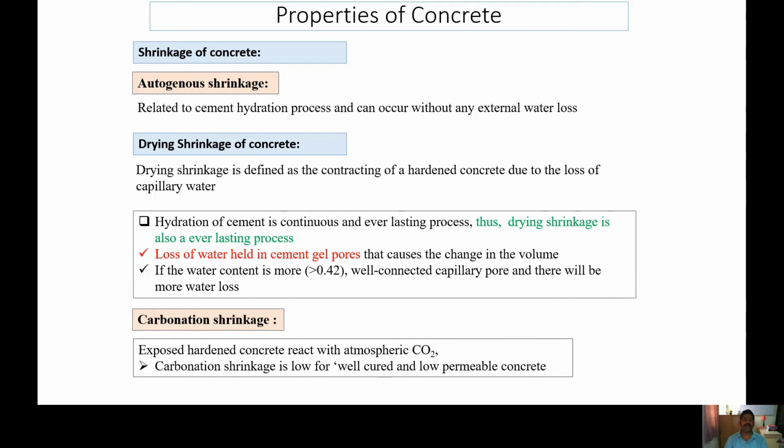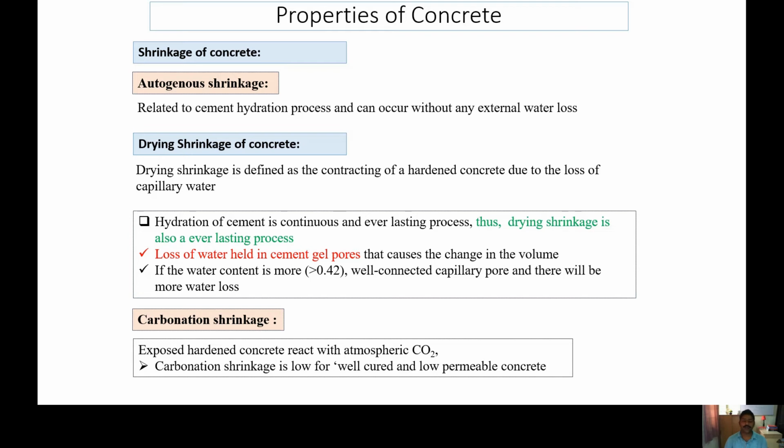So now here we have learned there are 4 types of shrinkage: plastic shrinkage, autogenous shrinkage, drying shrinkage, and carbonation shrinkage. Basically autogenous shrinkage will occur first, and then there will be plastic shrinkage, and then drying shrinkage, and then carbonation shrinkage. So here you can see some volume shrinkage is instantaneous, some are continuous, and there is some overlap also. The drying shrinkage and carbonation shrinkage are continuous, and there is overlap. So it is very difficult for us to distinguish which shrinkage is occurring and how much.